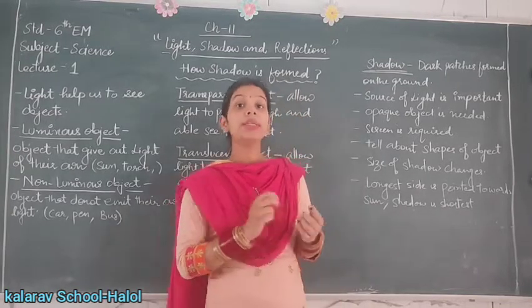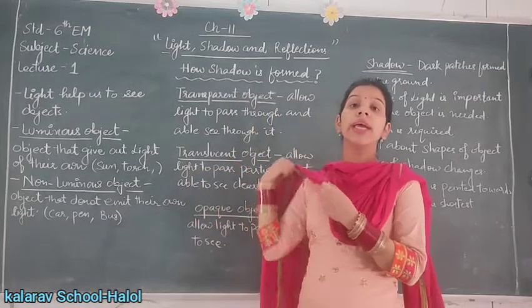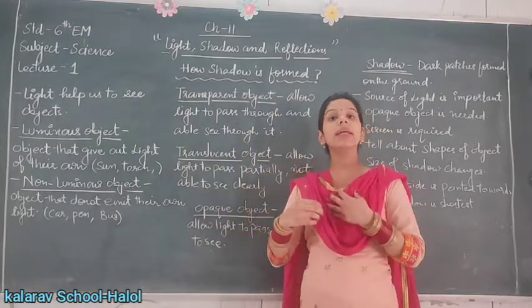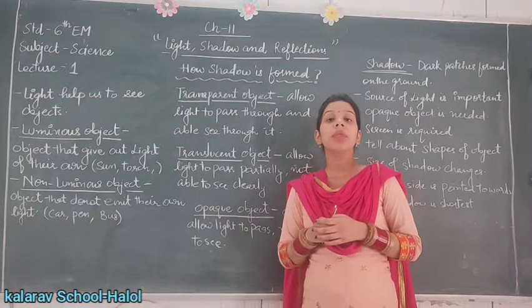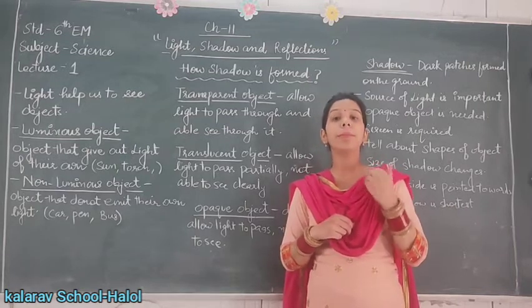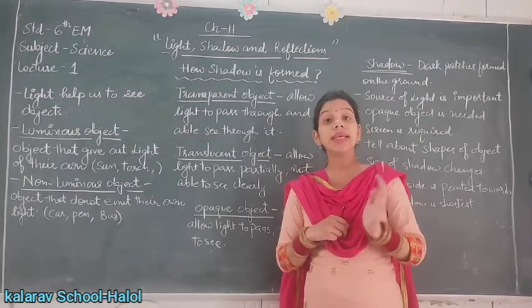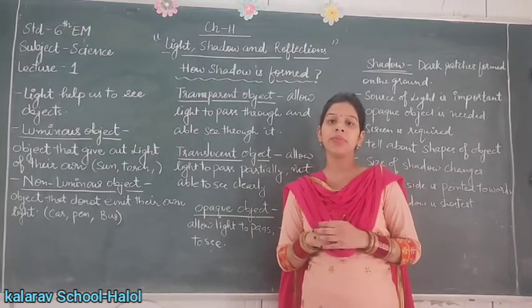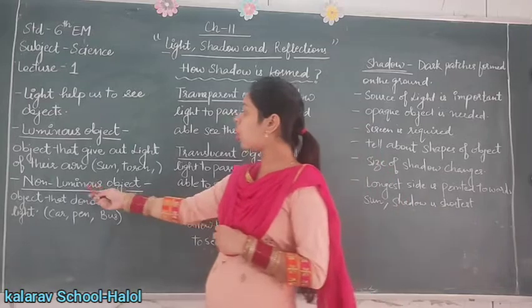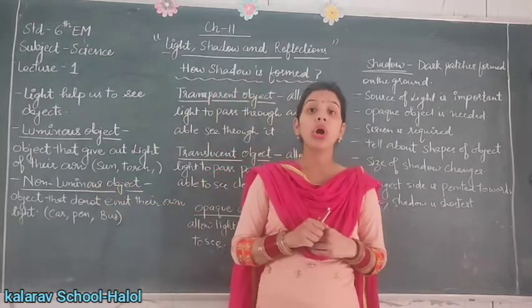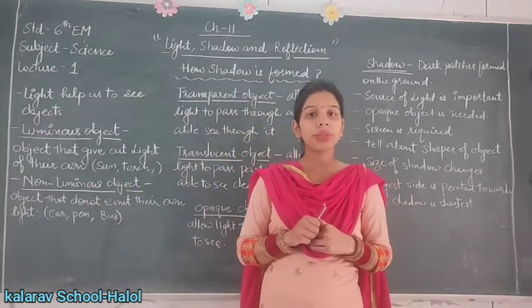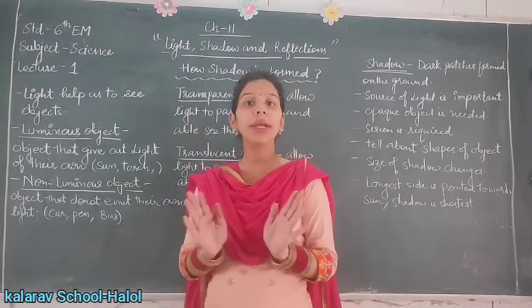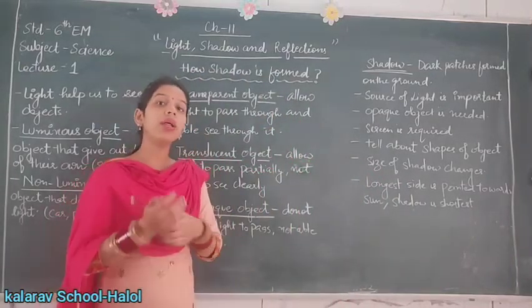For example, sun, torch, electric light. These emit their own light, and they are helpful to see other objects clearly. And the other one is non-luminous objects. Non-luminous objects are the objects which do not emit or give out their own light.